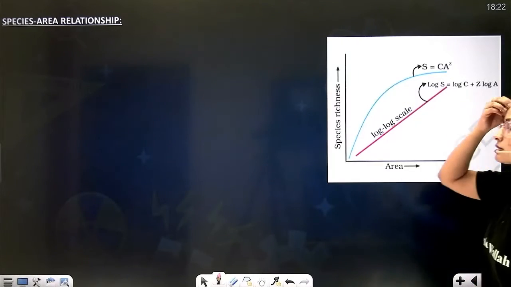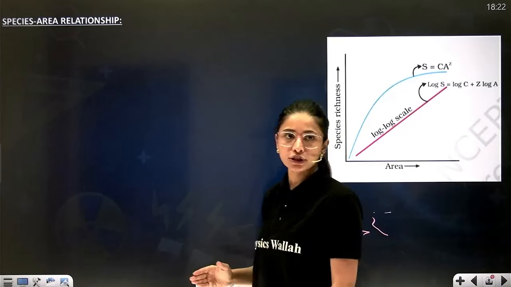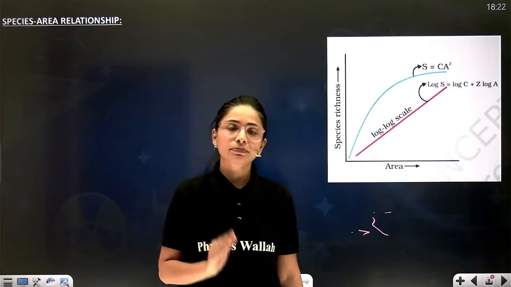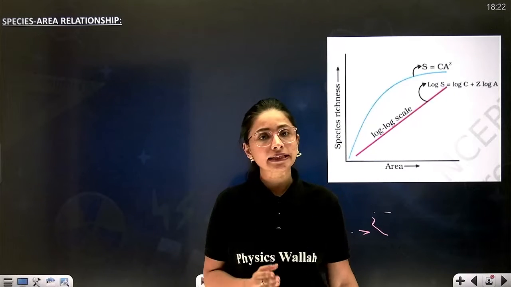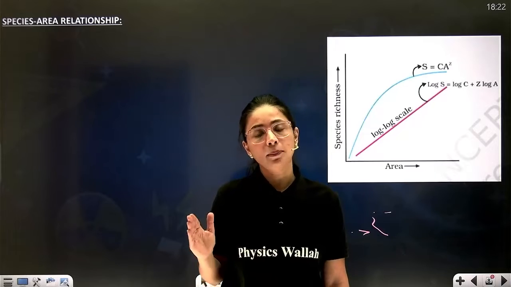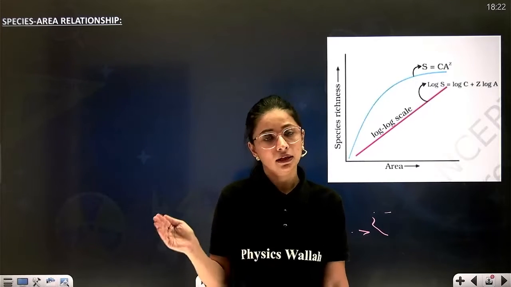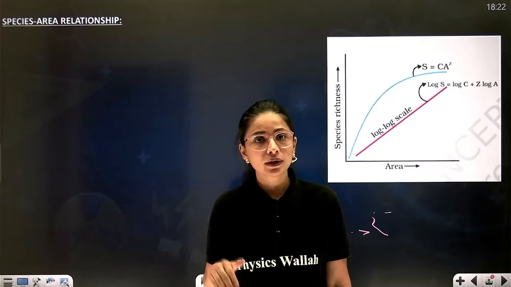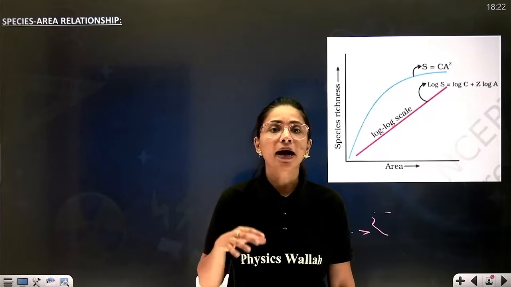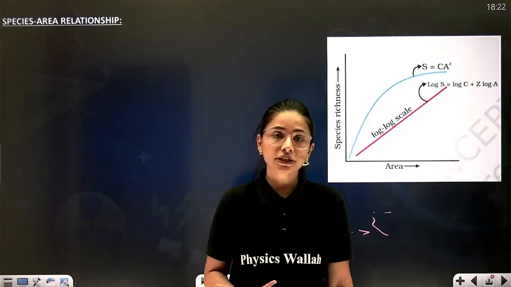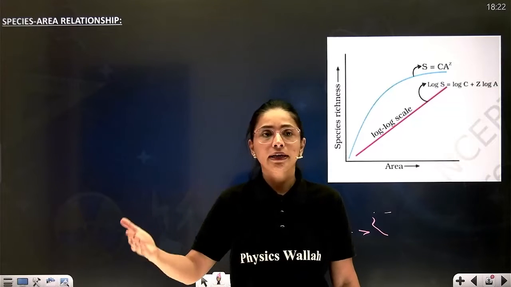Now next is species area relationship graph, which was explained by a German scientist, Alexander von Humboldt. He said that up to a certain limit, when area explored is increasing, the biodiversity, the species richness keeps on increasing.